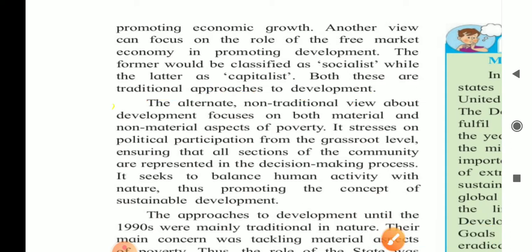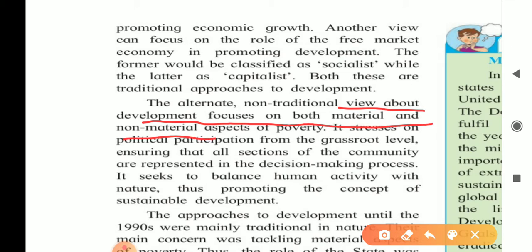Now give second point. The next paragraph. The alternate non-traditional view about development focuses on both material and non-material aspects of poverty.